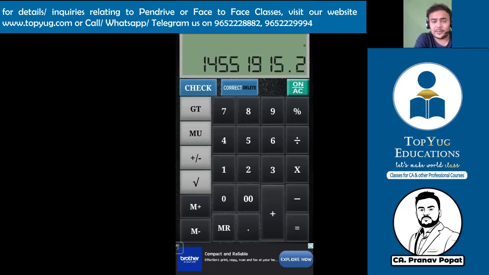You are using Casio, but I think your Casio is not supporting this trick. If you use it with the app, you will get the answer. Even my calculator is giving the same answer.